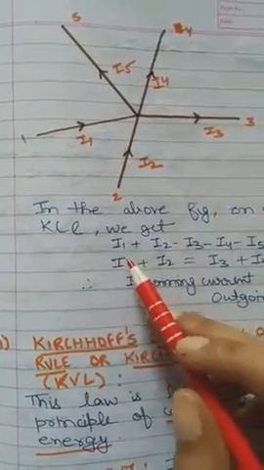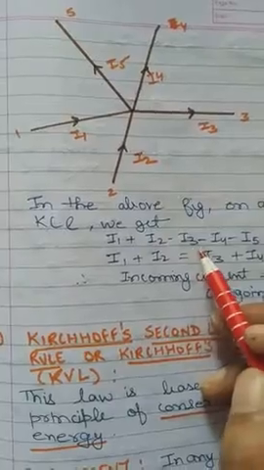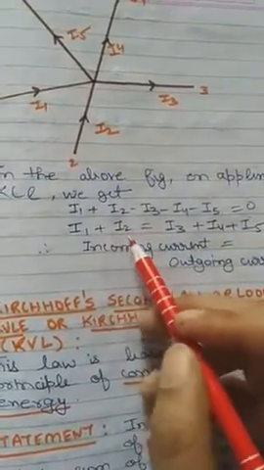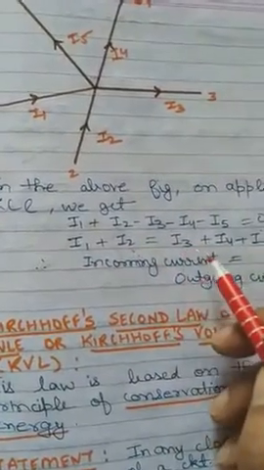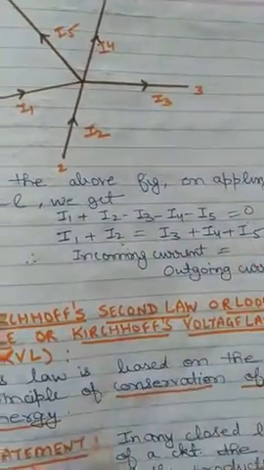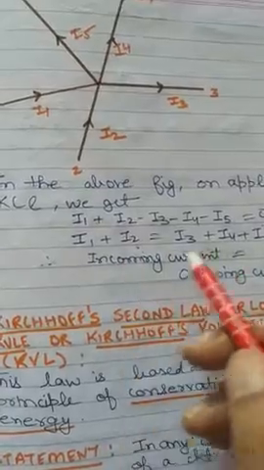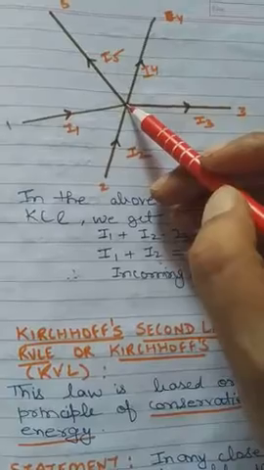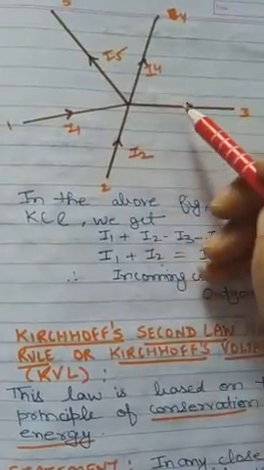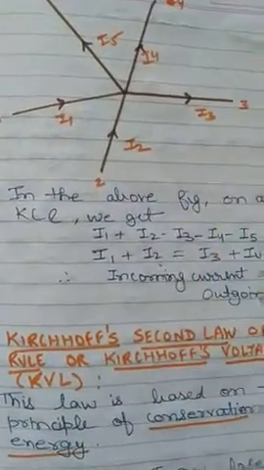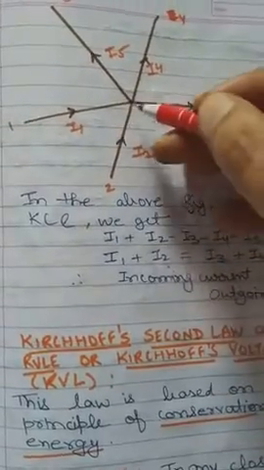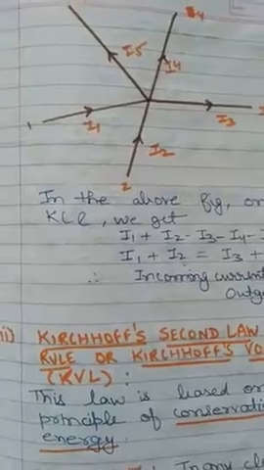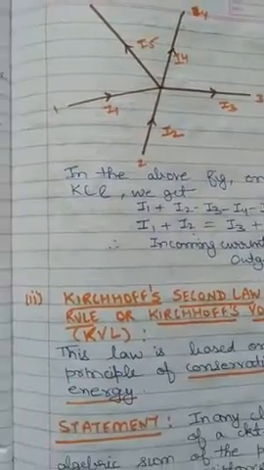Because of that, I1 plus I2 minus I3 minus I4 minus I5 will be equal to 0, or we can say that I1 plus I2 will be equal to I3 plus I4 plus I5. Incoming currents I1 and I2 are meeting at this junction, and I3, I4 and I5 are leaving the junction. So we can say that the current entering the junction will be equal to the current leaving the junction. This is your first law.